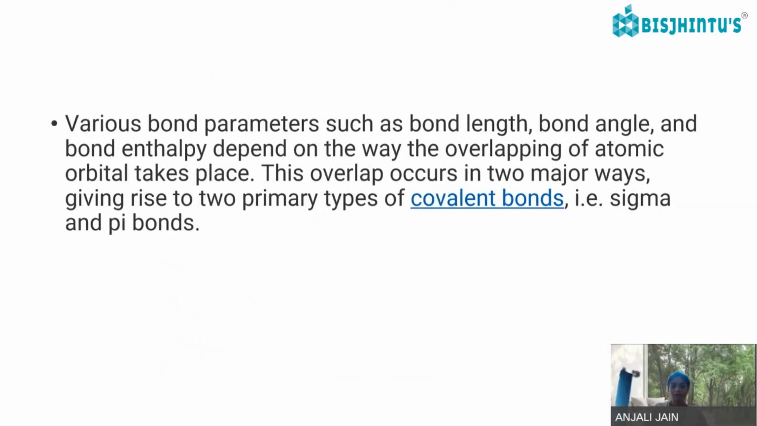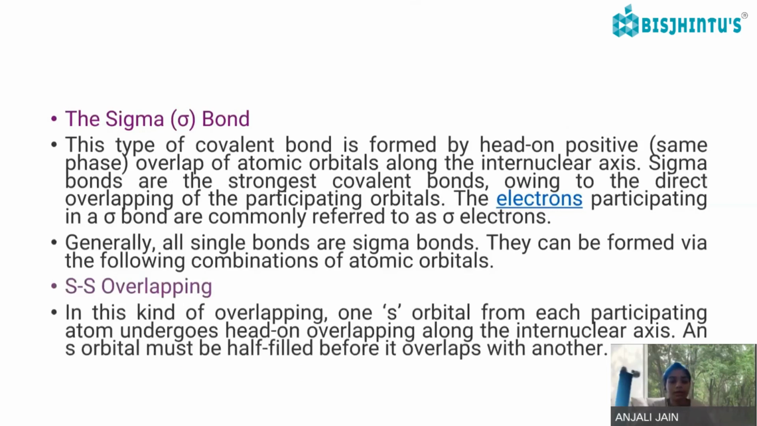So this overlapping occurs in two major ways, giving rise to the two primary types of bonds, sigma and pi bonds. So, the sigma bond. The sigma bond is a single bond. It is a covalent bond formed by the head-on positive same phase overlap of atomic orbitals. Head-to-head overlapping is there in the sigma bond, along the internuclear axis.